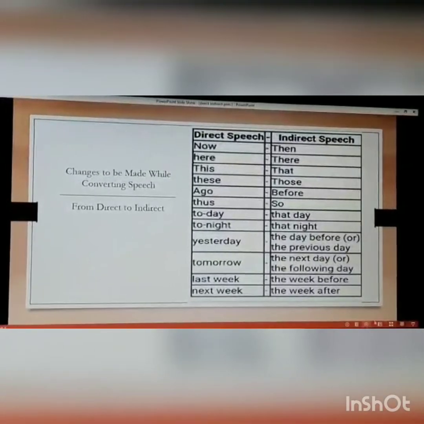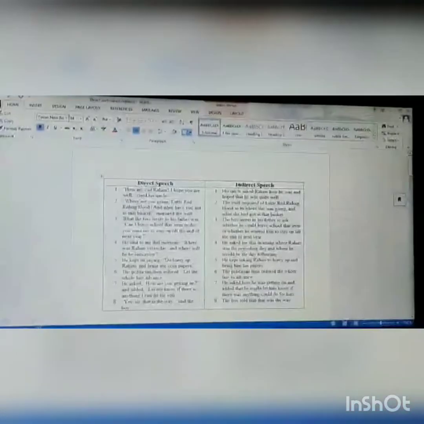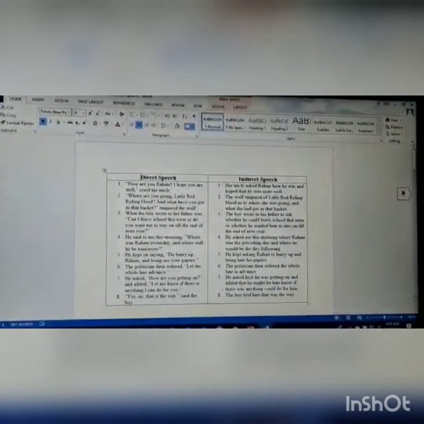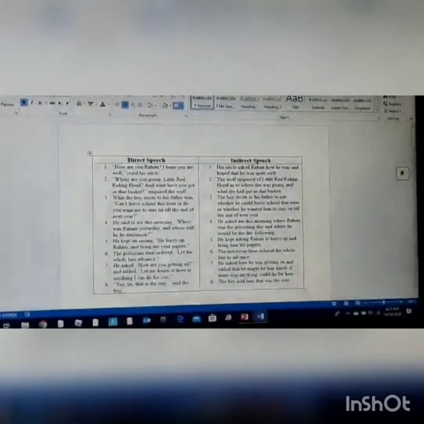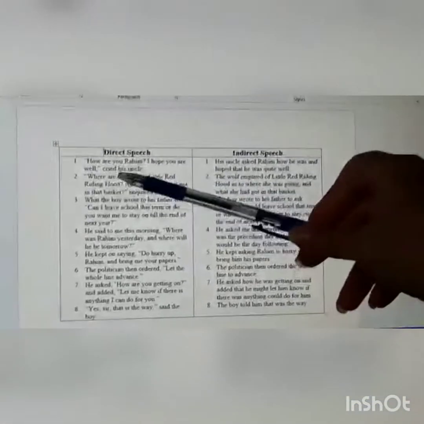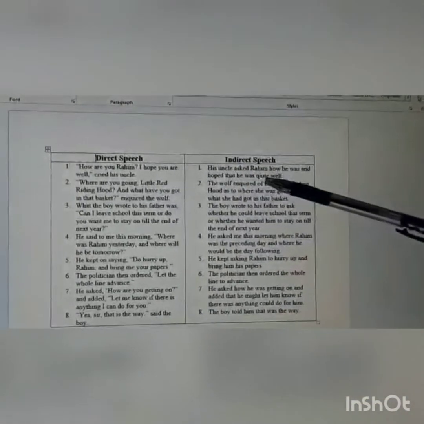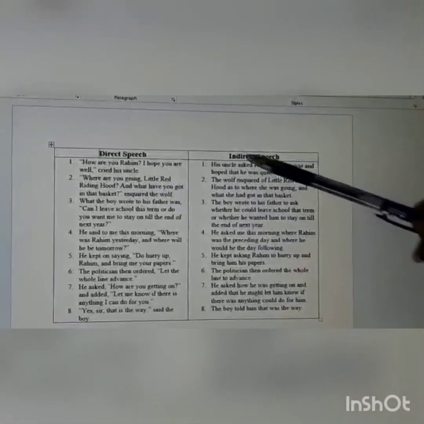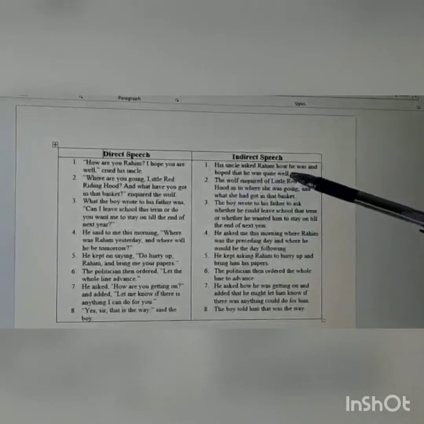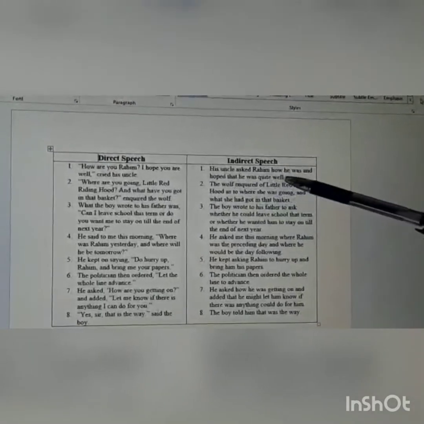Now, if you look at the exercises, the homework that you have to do, you will be given a few examples here. "How are you, Rahim? I hope you're well," cried his uncle. His uncle asked Rahim, or you can write it as Rahim's uncle asked him how he was and hoped that he was quite well.